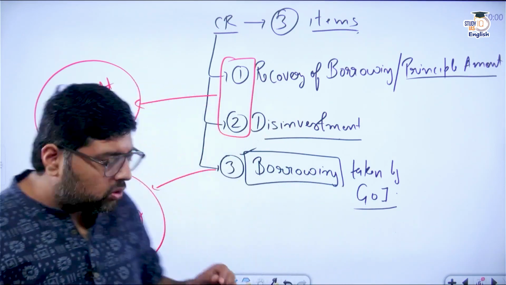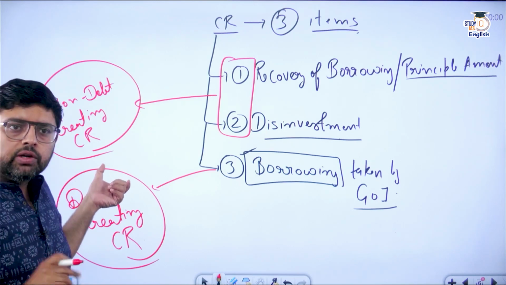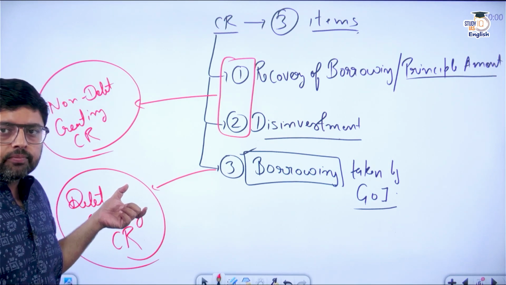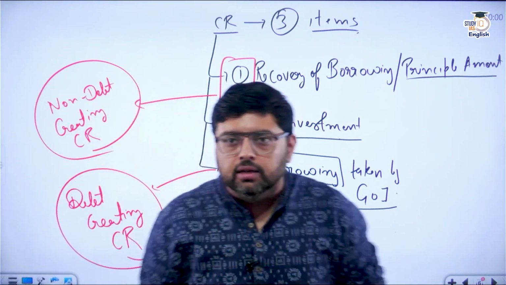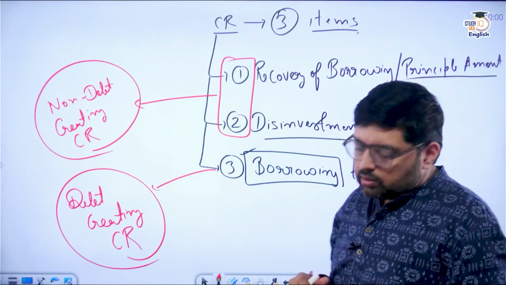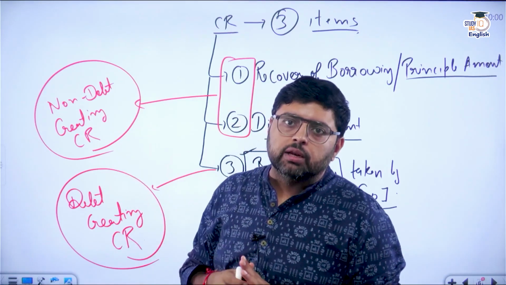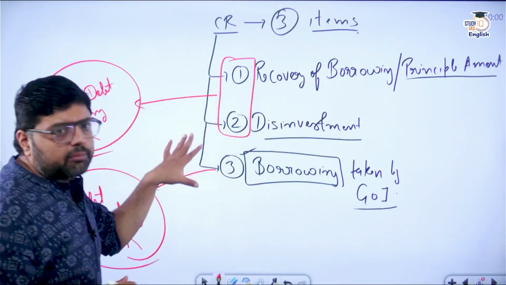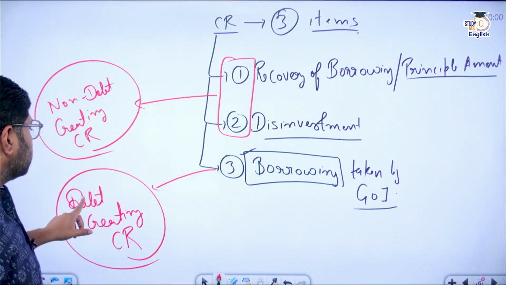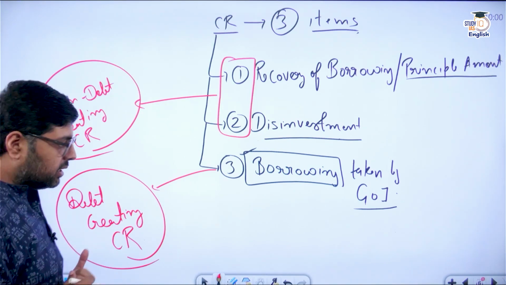Clear? So non-debt creating and debt creating capital receipts. Although I'll tell you the logic in future videos, if you know the logic, you can comment in the comment section. I'll see it and try to reply there, or you can see my future videos also, where I'll give you the reply. But for the time being, remember that recovery of borrowing and disinvestment are part of non-debt creating capital receipt, whereas borrowing taken by the government of India is part of debt creating capital receipt.